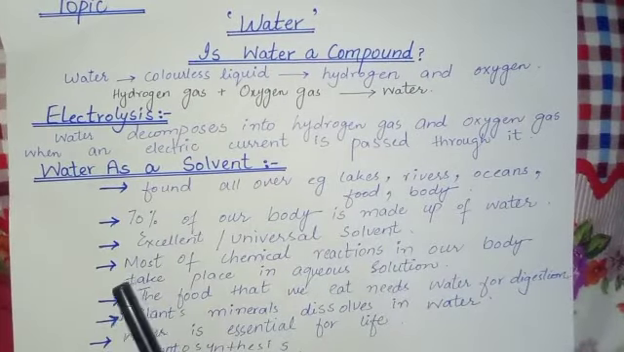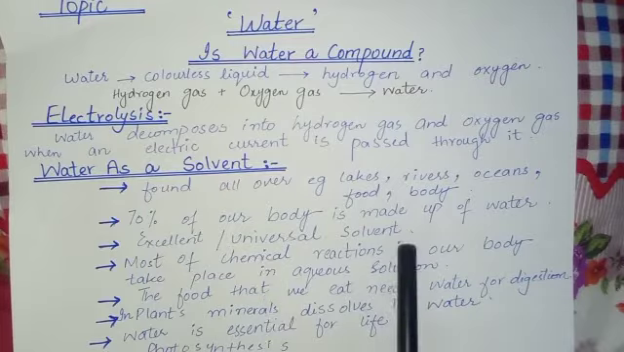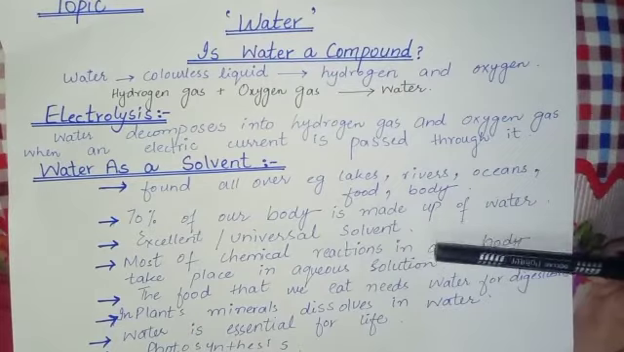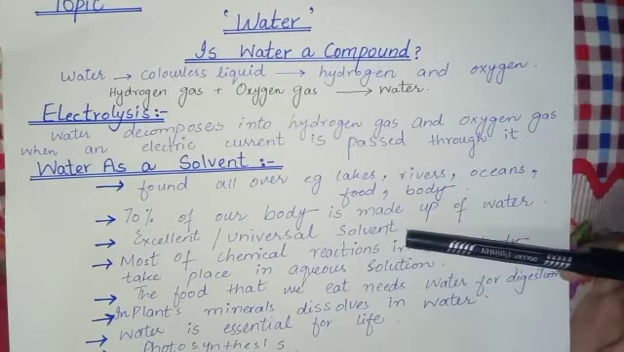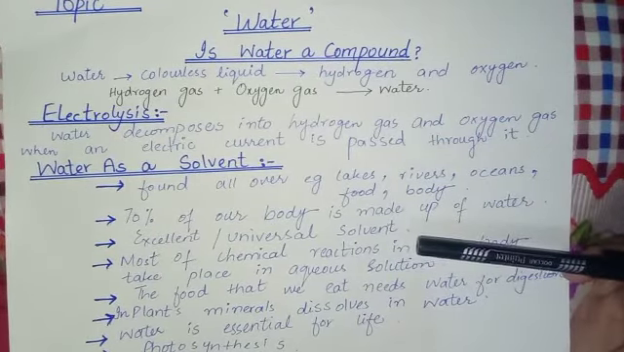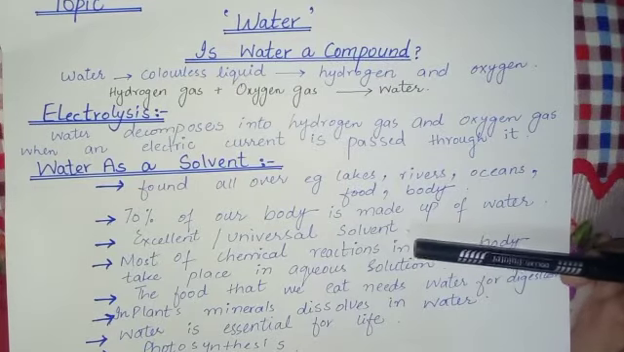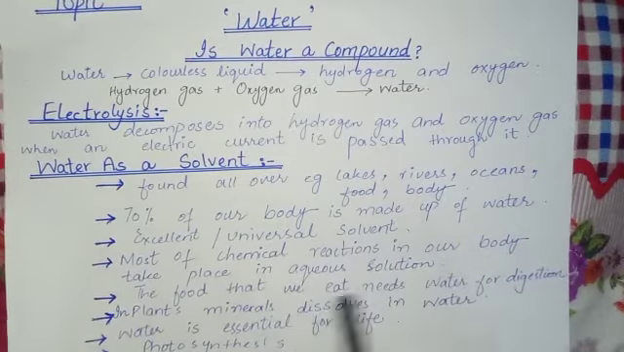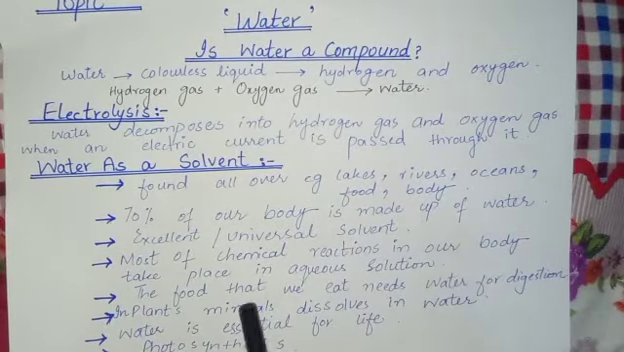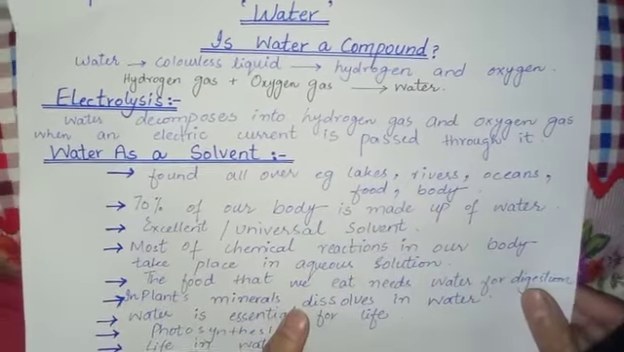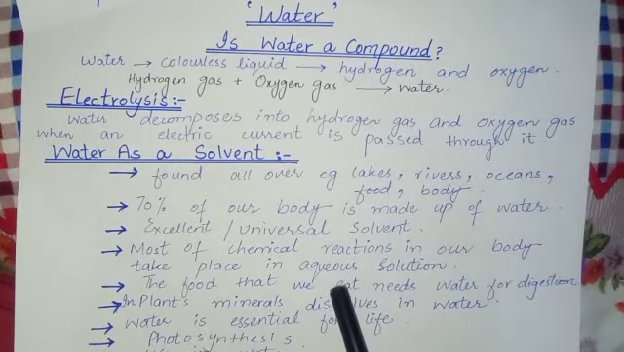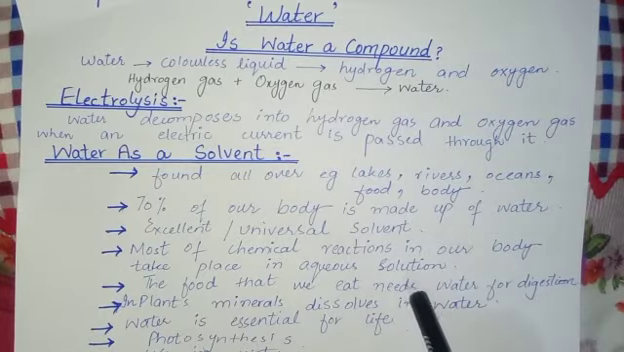The next point is that water is an excellent and universal solvent. Students, one of the most important uses of water is as a solvent. Water is known as the universal solvent. Water can dissolve many different substances, and most of the chemical reactions in our body take place in aqueous solution. Various chemical reactions are taking place continuously in our body, and these reactions take place in aqueous solution. Aqueous means in the presence of water.